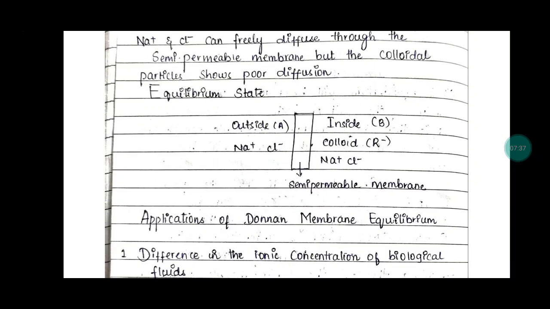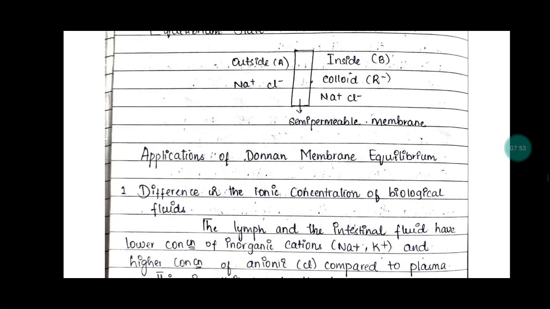This is the equilibrium state, where the NaCl, sodium chloride, is equal in both parts of the semi-permeable membrane, outside and inside, where colloid is also present.